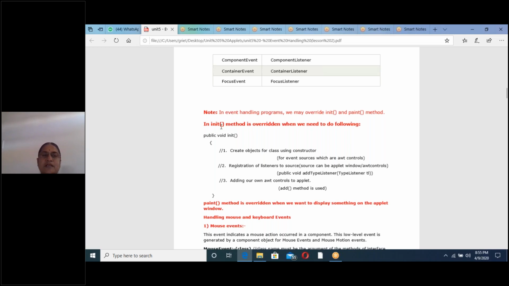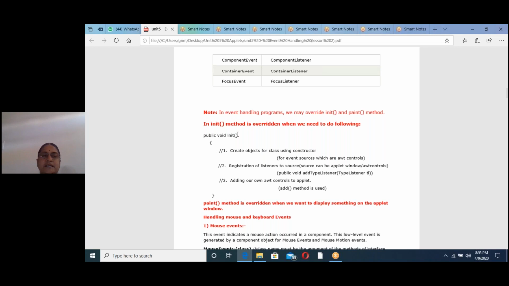Now we will see. In the last class programs, we overrode the paint method. And now overriding the init method is also important when you write event handling programs. So in event handling programs, we should override both init and paint. We will see what is the difference between these two. First I will explain the role of the init method in event handling, and why we should override the init method of the applet class in our program.